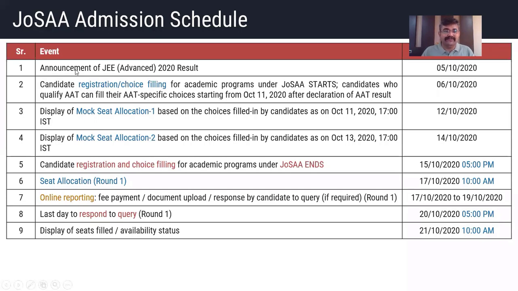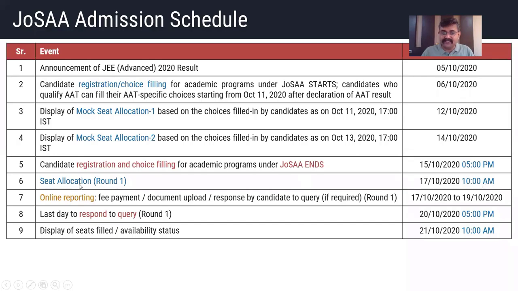Then so ये first 5 steps: announcement of JEE advanced result which took yesterday, registration will start from 6th October 10 a.m. till it will end on 15th October 5 p.m. After that, your first seat allocation will take place on 17th October 10 a.m. मतलब राउंड 1 का रिजल्ट आपका सीट अलोकेशन जो हुआ होगा आपको, वो 17th अक्टूबर को सुबह 10 बजे के बाद दिखाया जाएगा.